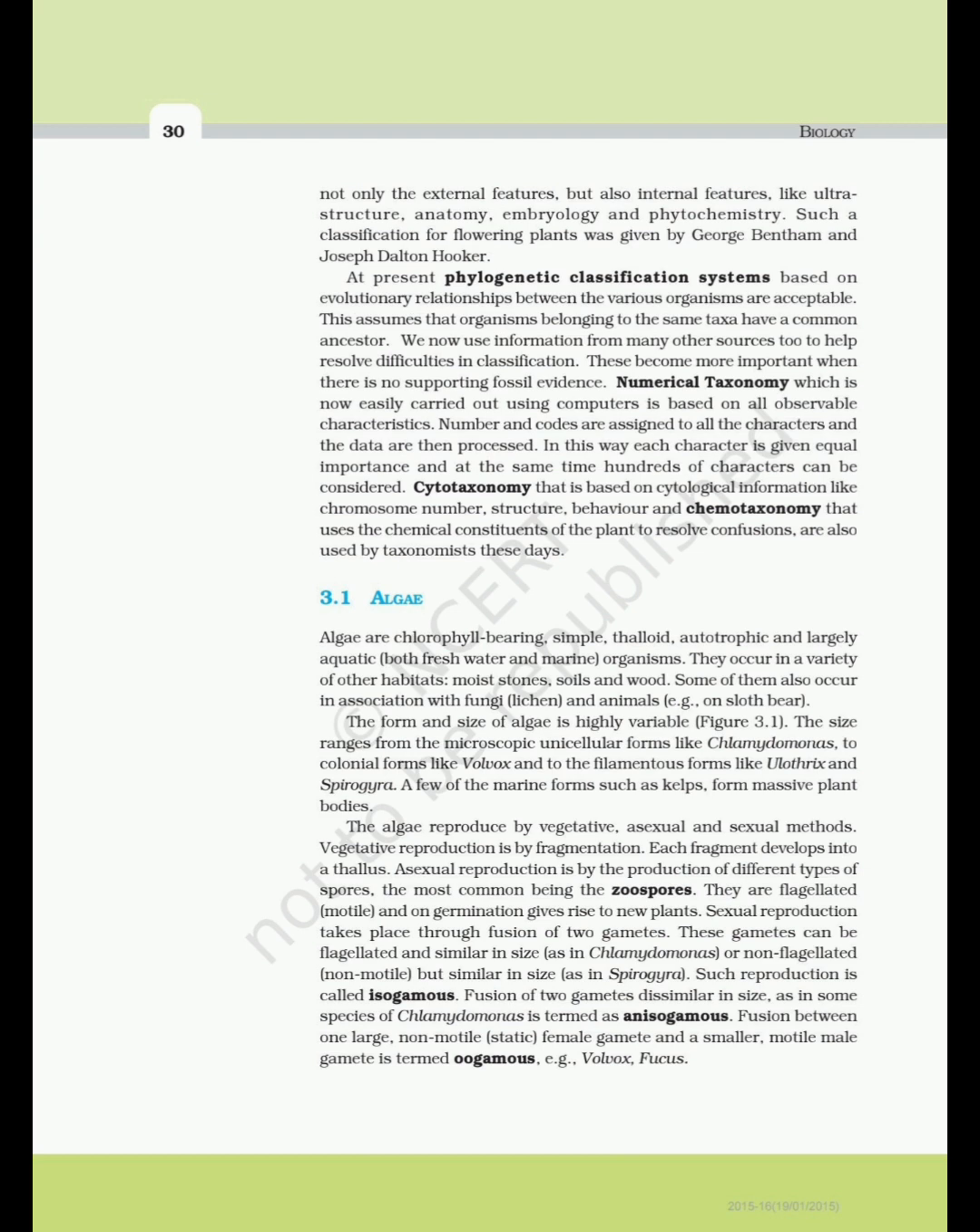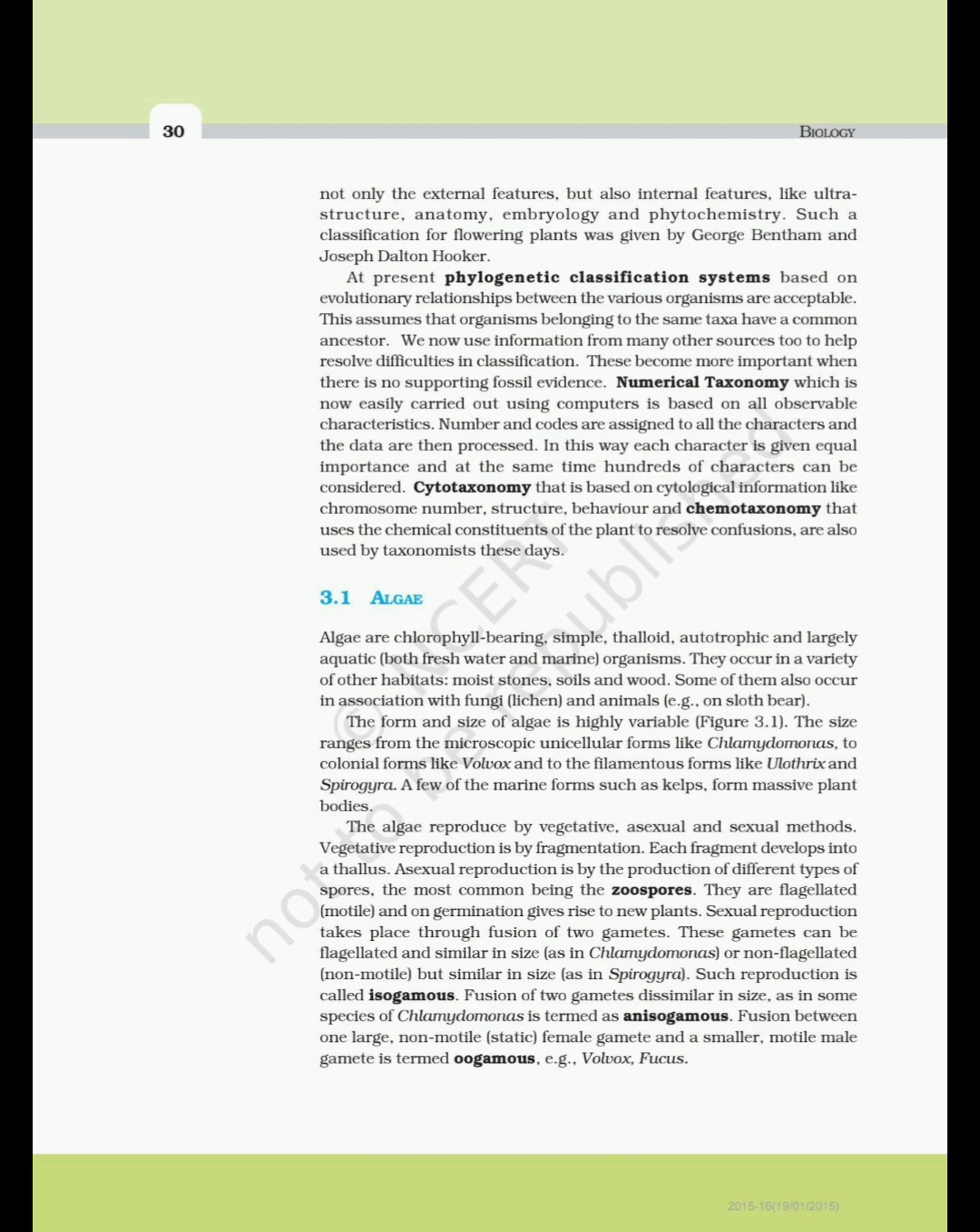3.1 Algae. Algae are chlorophyll-bearing, simple, thalloid, autotrophic and largely aquatic, both freshwater and marine organisms. They occur in a variety of other habitats: moist stones, soils and wood. Some of them also occur in association with fungi (lichen) and animals, e.g., on sloth bear. The form and size of algae is highly variable, Figure 3.1. The size ranges from the microscopic unicellular forms like Chlamydomonas to colonial forms like Volvox and to the filamentous forms like Ulothrix and Spirogyra. A few of the marine forms such as kelps form massive plant bodies.